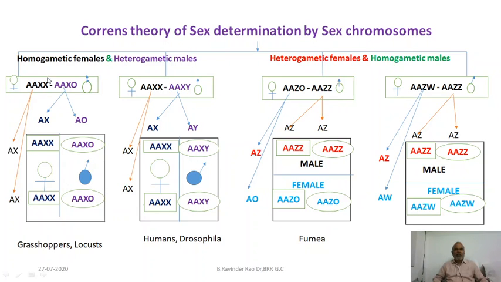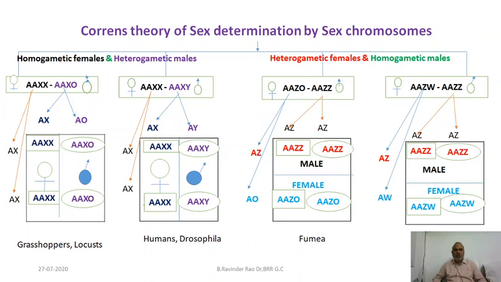Let us see how the female is going to form the gametes. Here the female is going to produce an AX gamete and an AX gamete. Both are the same, so homogametic. And you see the male parent. The male parent is going to form sperms of two different kinds. Some sperms are provided with an X chromosome and the rest of the sperms are not provided with any X or Y chromosome. In 50% of the sperms there is an X chromosome, and in the rest there is no chromosome at all.